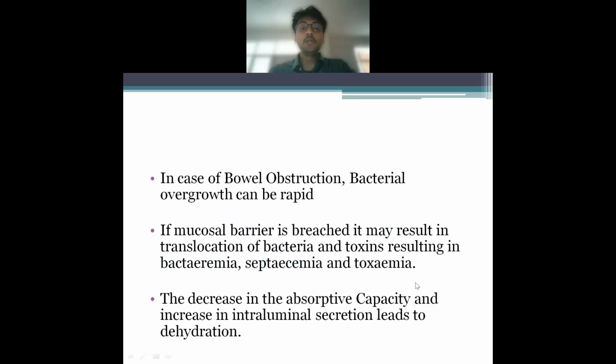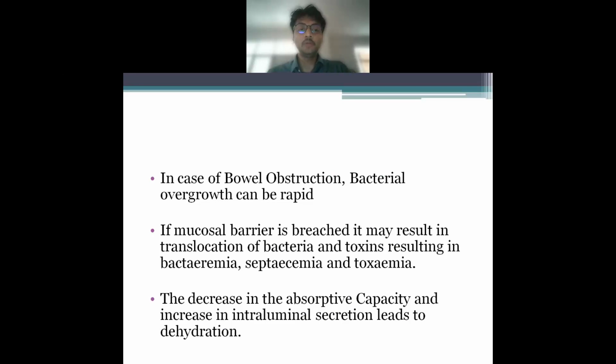Another point to be noted is that in case of bowel obstruction, bacterial overgrowth can be rapid. It can also lead to translocation of bacteria to the blood vessels. If the mucosal barrier is breached, it may result in translocation of bacteria and toxins, resulting in bacteremia and septicemia. It is important to note that a breach of the mucosal barrier does not mean that there has to be a perforation. There can be microbreaches through which the bacteria translocate into the microcirculation, and then it can lead to bacteremia and septicemia.